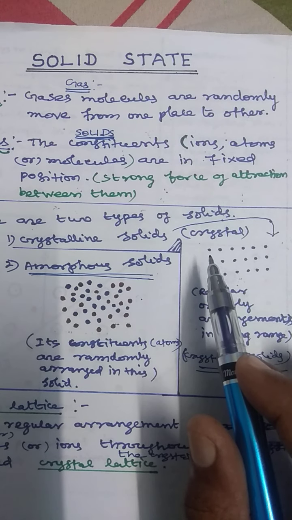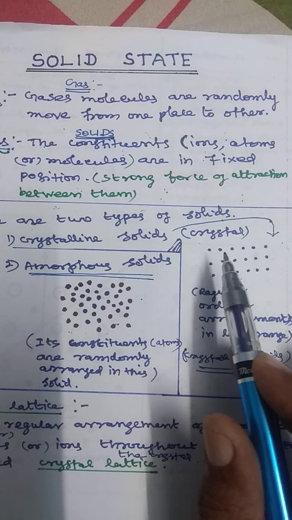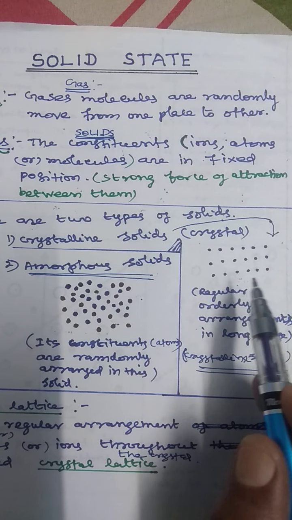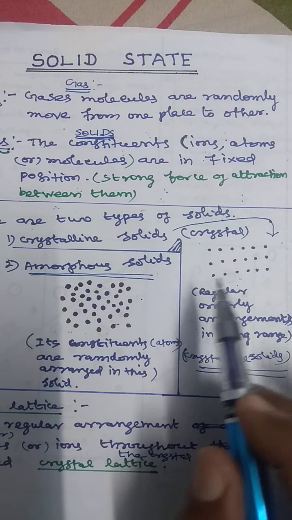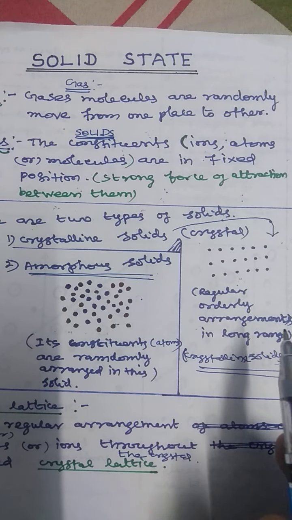So this is crystalline solid. The ions or atoms or molecules are regularly and orderly arranged for a long range. This type of regular arrangement in the solid is called crystalline solid.